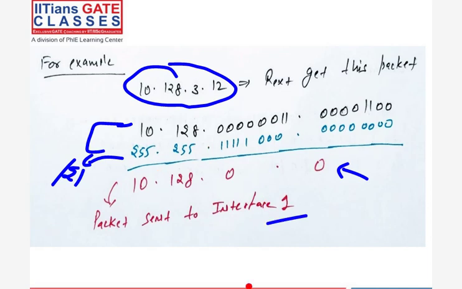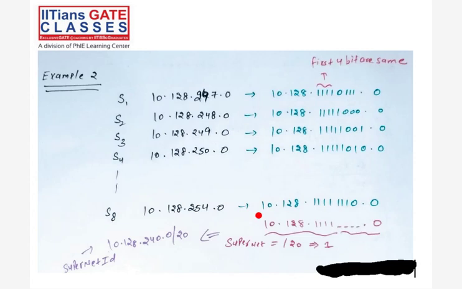Example 2. This is example 2 with different subnet IDs. Now you have 8 subnets, right? And these IDs are 247, 248, 249, 250 to 254. The third octet is different everywhere, right? So how am I joining? See, we have to check which bits are the same and which bits are not the same. This way. See, 4 bits are the same and the remaining 4 bits are not the same.